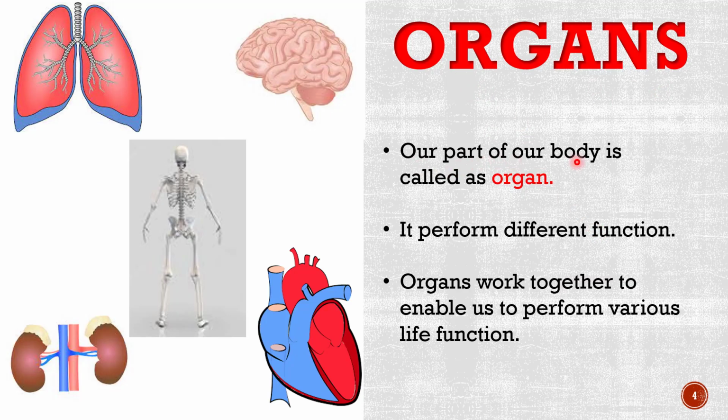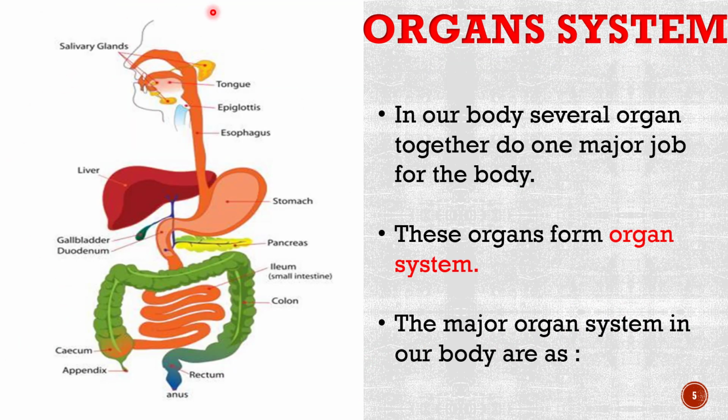Organs are the parts of our body and they perform different functions, like lungs, brain, heart, kidney, bones. Do they perform the same function? No, they perform different functions and they work together to enable us to perform various life functions. Is there only one organ in this diagram? No, there are many. Tongue, stomach, liver, small intestine, large intestine. All these organs come together to do one major job for the body, that is digestion of food.